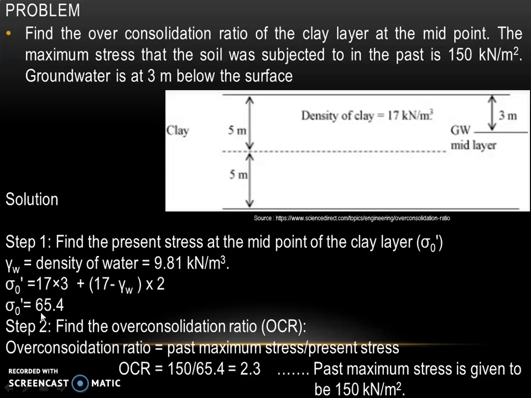We will consider gamma saturated as 17 and gamma W is 9.81. So when we calculate, we get sigma naught dash as equal to 65.4. So OCR is equal to 150 divided by 65.4, which is equal to 2.3.